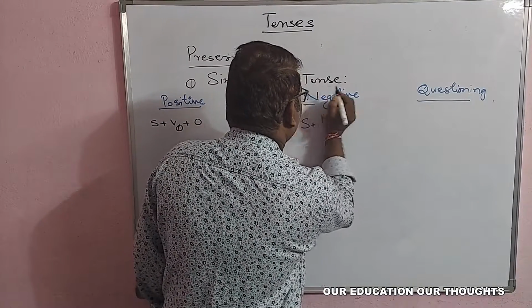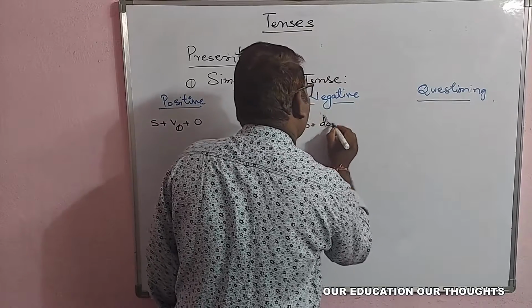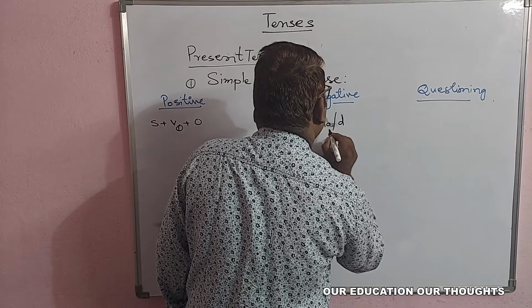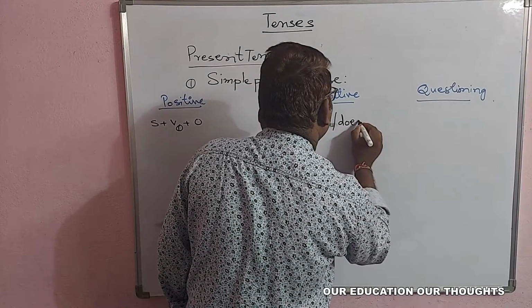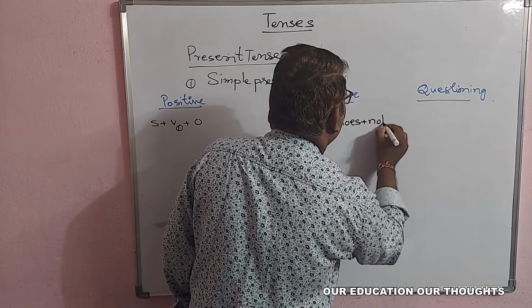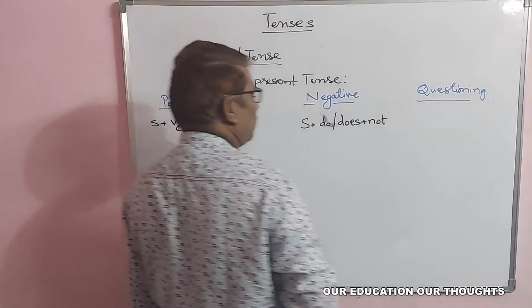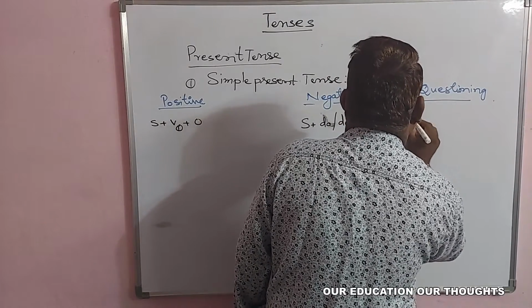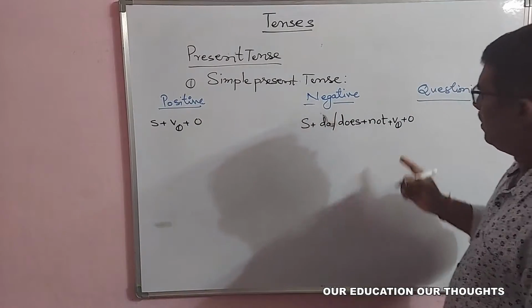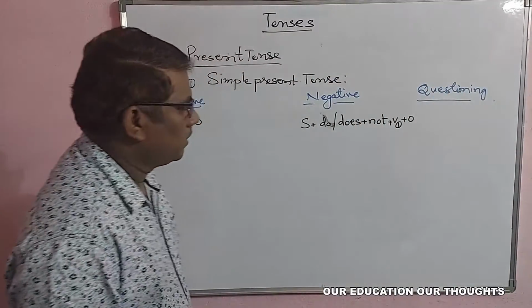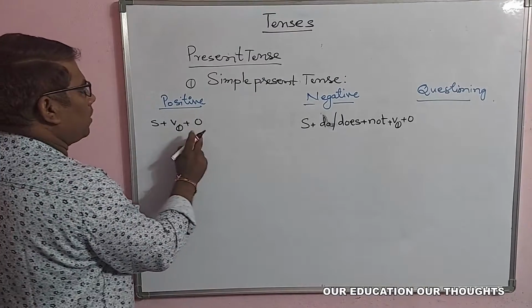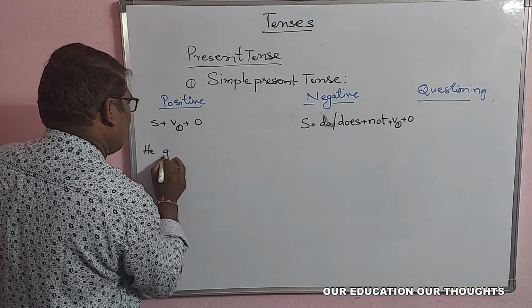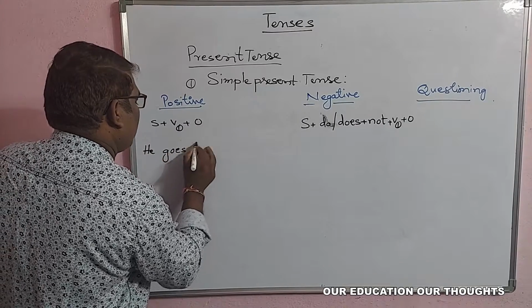do or does plus not plus V1 form plus object. In the negative and in the questioning also we can see here. For example, he goes to